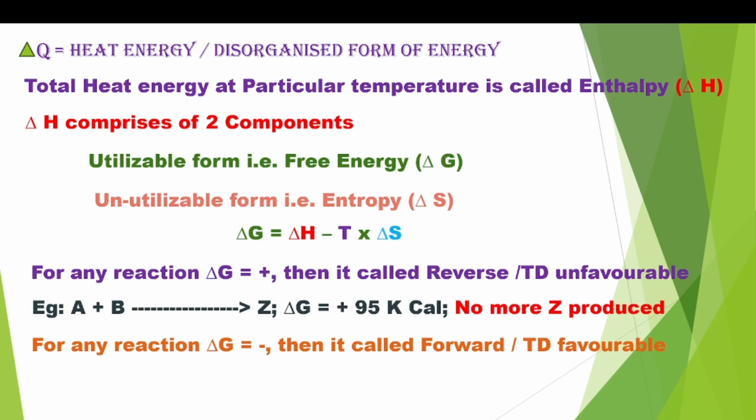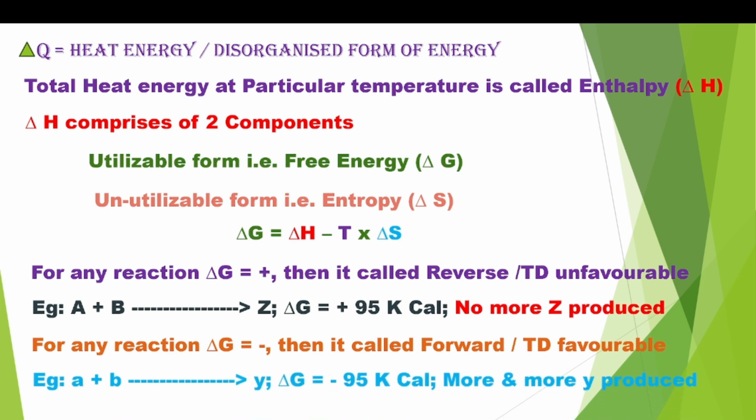Another one is, for any reaction, if the delta G or free energy change value is negative, then it is called a forward reaction or thermodynamically favorable process. For example, small a plus small b gives rise to y. Here delta G value is minus 95 kilocalories. That means it's a forward reaction or thermodynamically favorable reaction. That means more and more product, a plus b gives rise to y. More and more y is produced. That means that equation is going on.